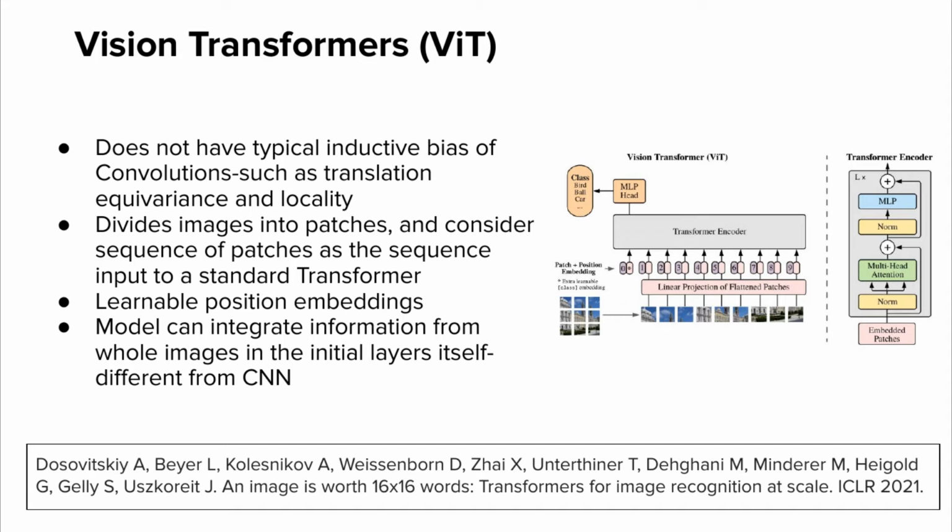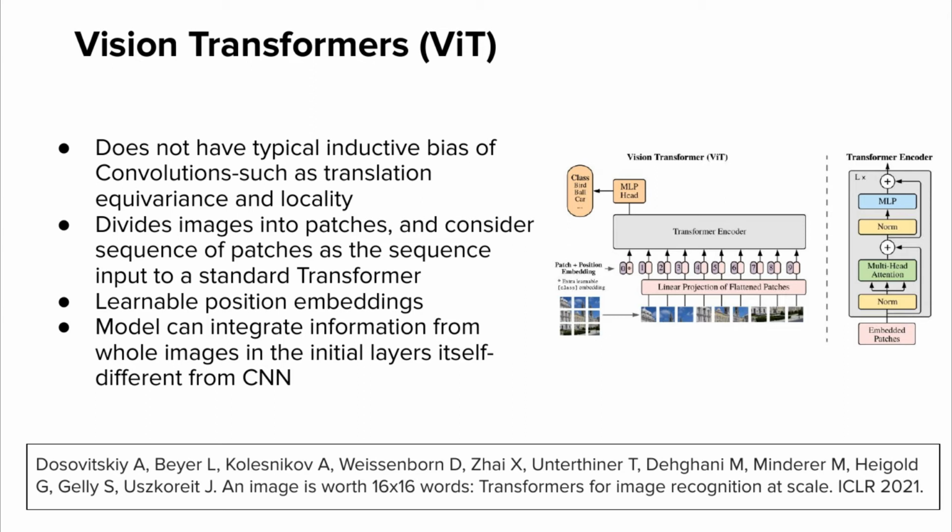Basically, in the vision transformers, the image is divided into patches, and each of them is projected into a high-dimensional vector space, and the embeddings of these patches are considered as the sequence input to a standard transformer. Now, the whole image can be represented as a sequence of these vectors. A classification token is also prepended to this sequence. To add a notion of position or adjacency in these vectors, a learnable position encoding is also added. After this, we pass the sequence through several transformer layers. The representation from the last transformer layer is taken as the embedding vector.